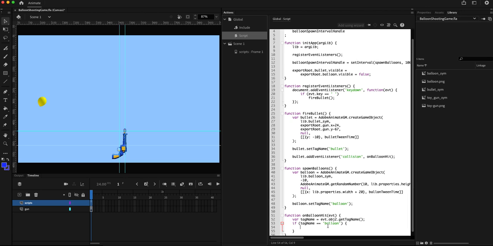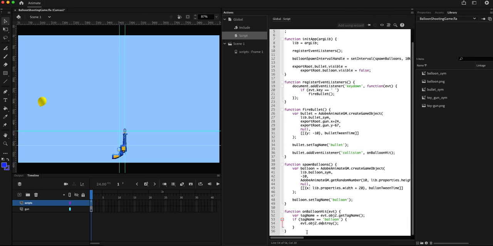If the tag name is balloon, this means the bullet has hit a balloon. So all we are going to do for now is just destroy the balloon object. So event.obj2, that is the balloon object, and then we just call destroy on that.